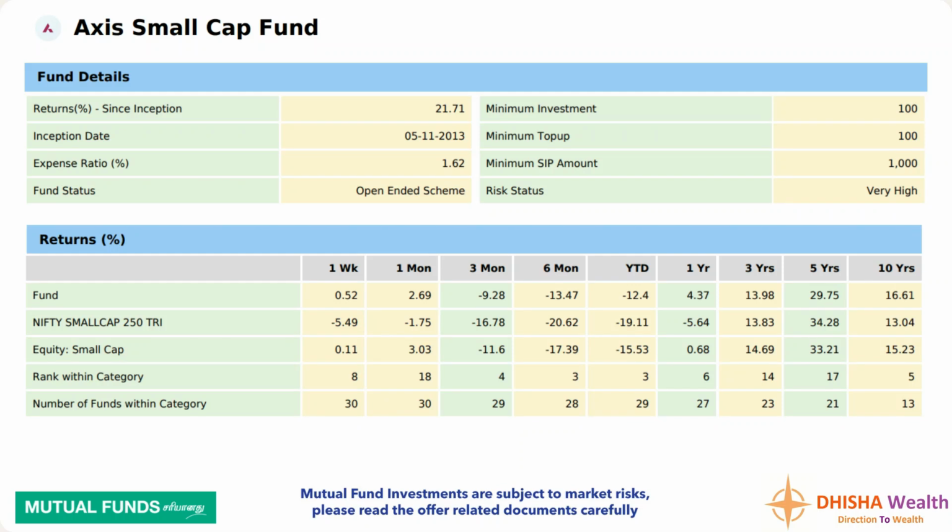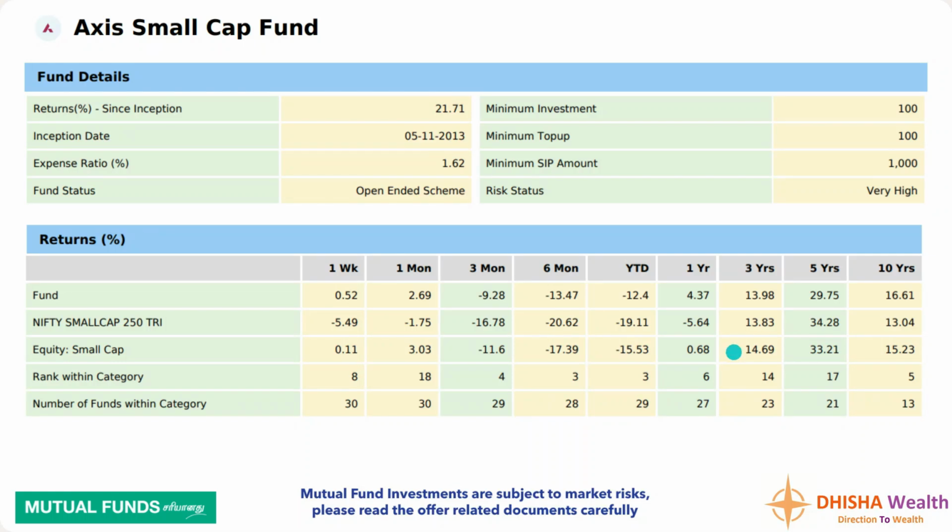Say in your portfolio, you have 5-6 funds or around 10 funds, whatever, how many funds you have, yearly once compulsorily you need to do a review. Say this fund in the 5 years term is underperforming the benchmark as well as the category. Then again we are rechecking it in the 3-year period. In the 3-year period, it has done comparatively better than the benchmark. Benchmark it is 13.83%. This fund has given 13.98%, though it has underperformed compared to the category.